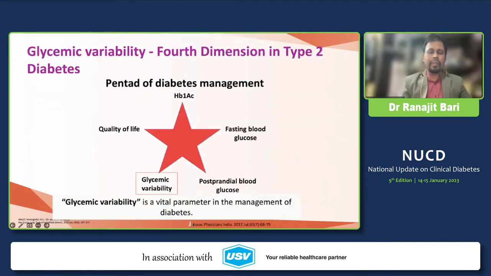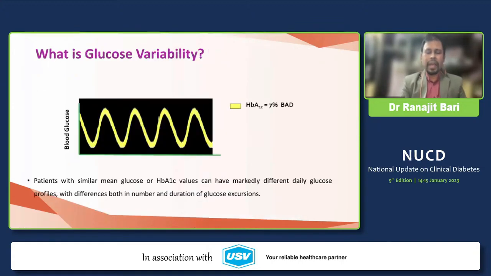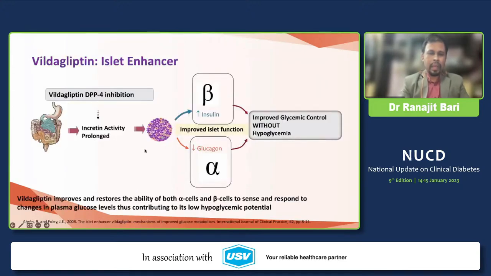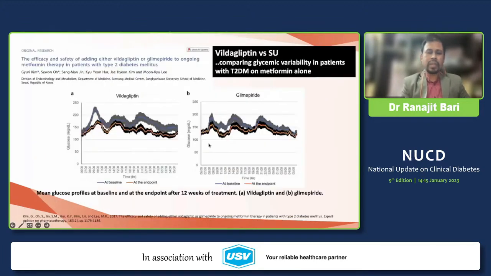So glycemic variability is one of the important concerns for the management of diabetes mellitus nowadays. And DPP-4 inhibitors as a whole do good for glycemic variability because they not only increase insulin secretion in a glucose-dependent manner, but also reduce glucagon secretion. You see that this is the glycemic variability by its sense, and it causes improvement of insulin secretion and reduction of glucagon secretion in the phase of hyperglycemia, but it stimulates insulin secretion in the phase of hypoglycemia.